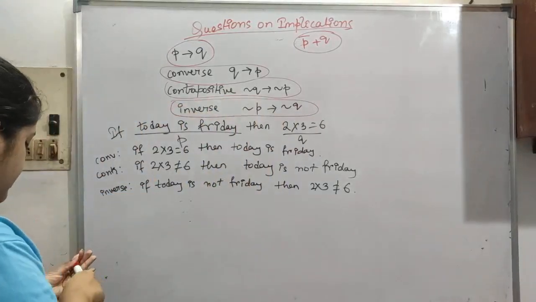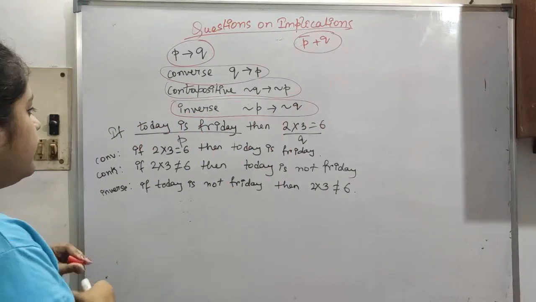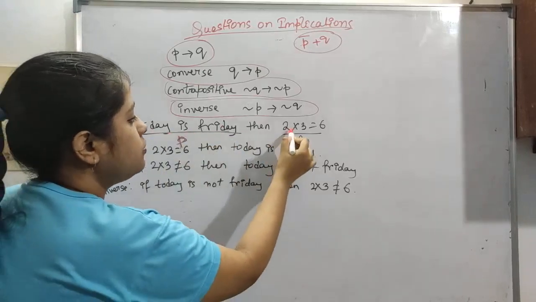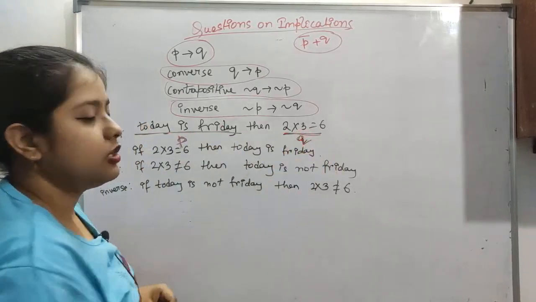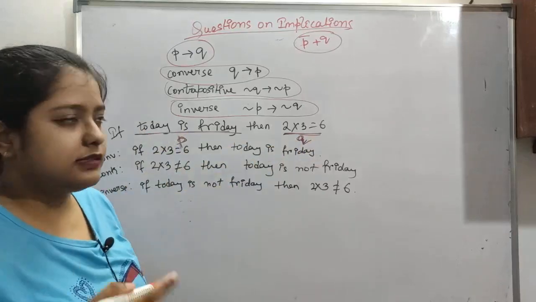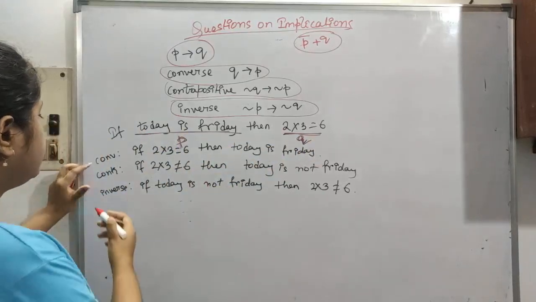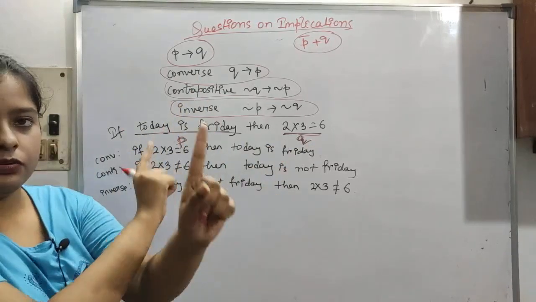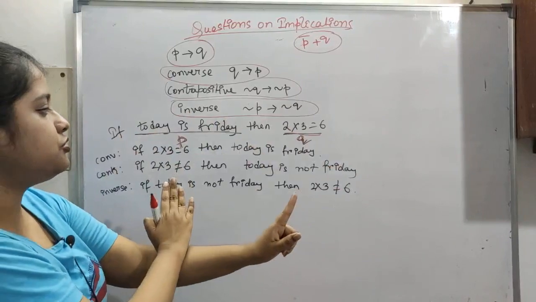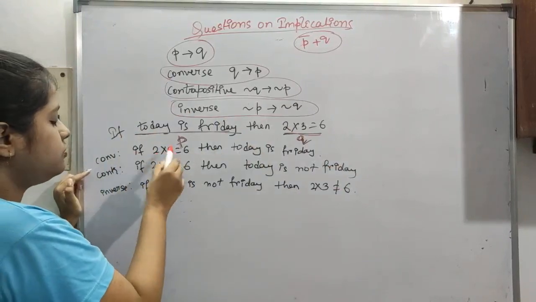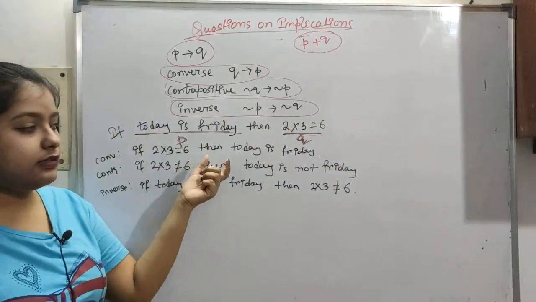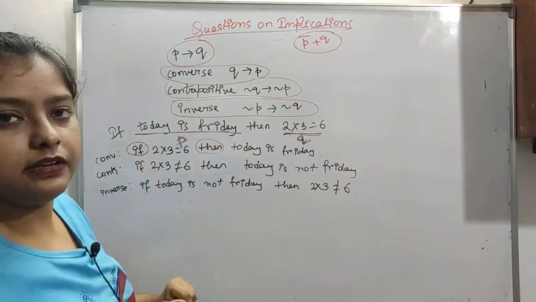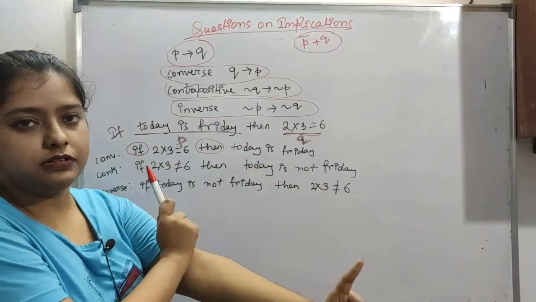Now let's see this statement. If today is Friday, this is our P, then 2 into 3 is 6, this is our Q. So if P, then Q, like this, P implies Q. Now what is the converse? P arrow Q will be changed to Q arrow P. So if 2 into 3 is equal to 6, then today is Friday. We just convert P arrow Q to Q arrow P.